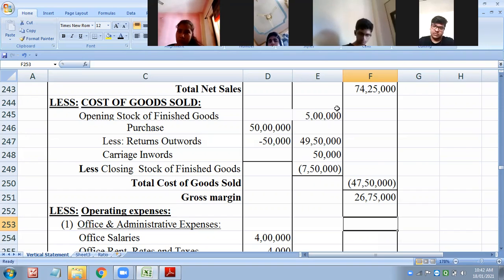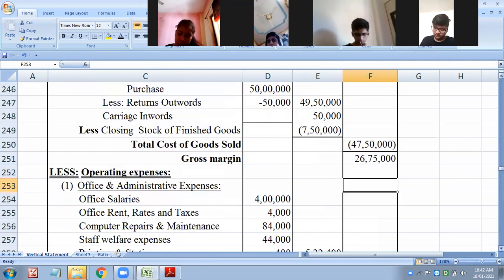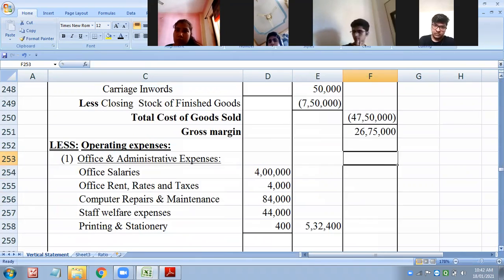Write down fast. Others, you start with office and administration. I hope your fundas are clear. Let me take both together. Carriage, right? Yes, we can incorporate it. You better be quick.